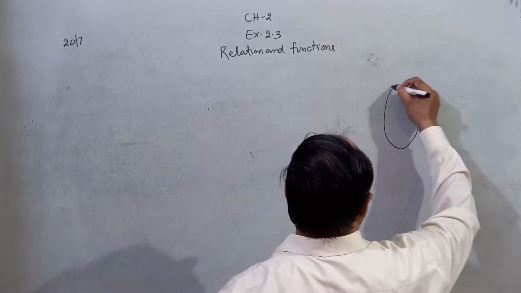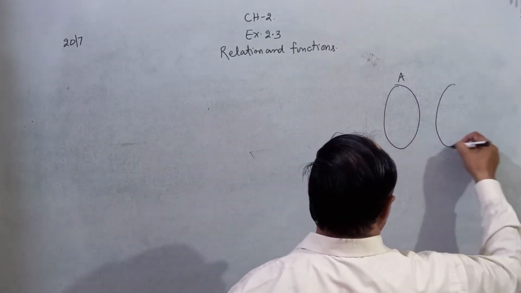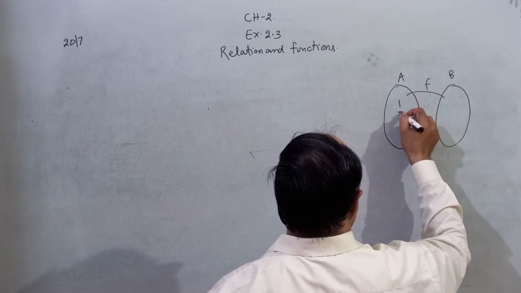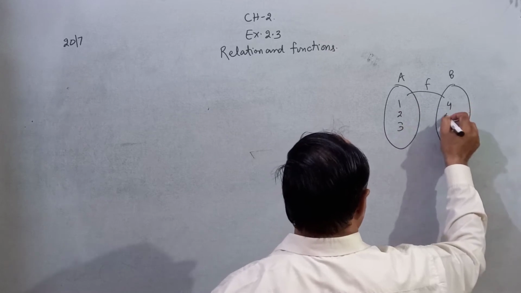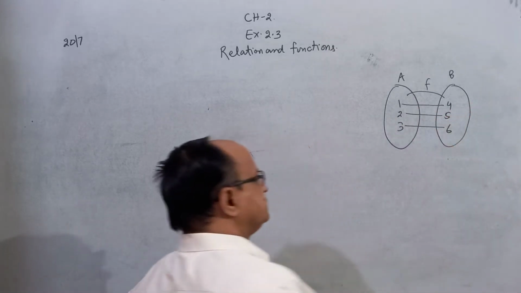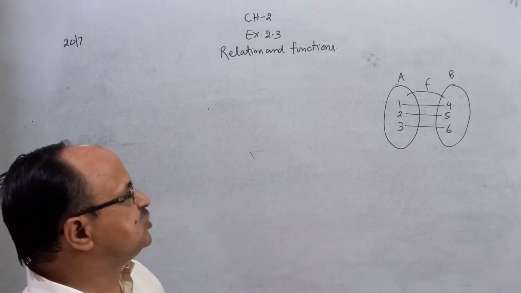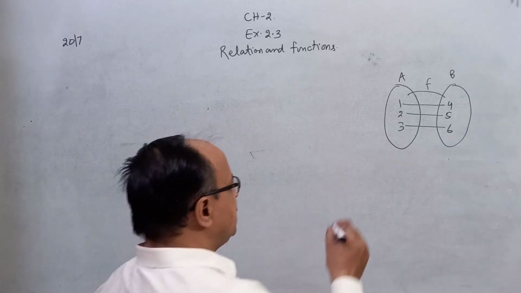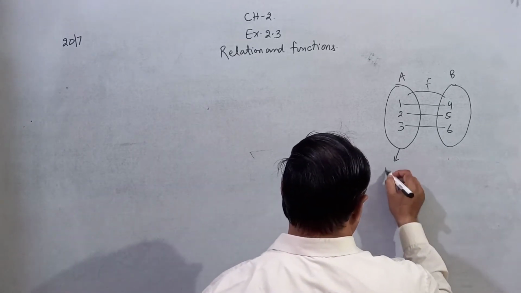For example, this is set A and this is set B. This is the function. Element 1, 2, 3, 4, 5, 6. Image of 1, 4. Image of 2, 5. Image of 3, 6. Clear? You can say every element of this is called domain.